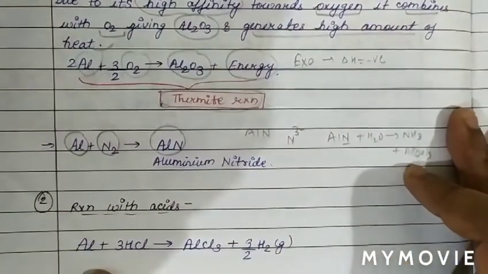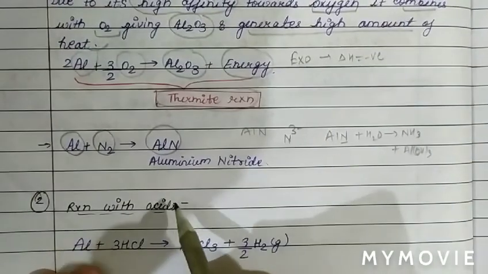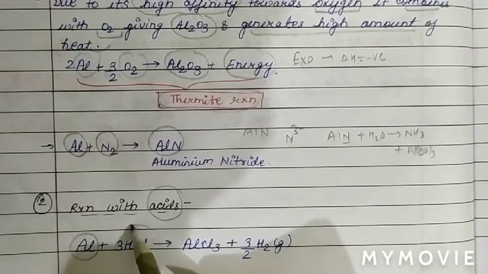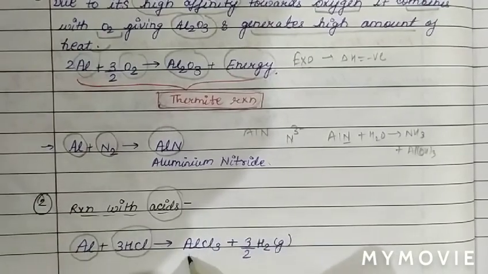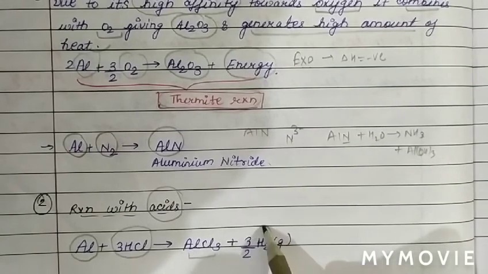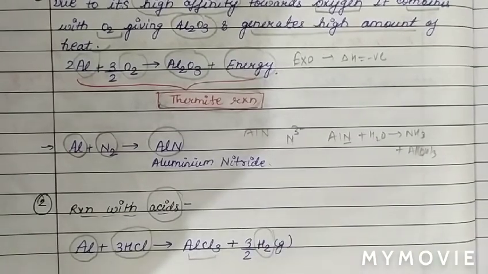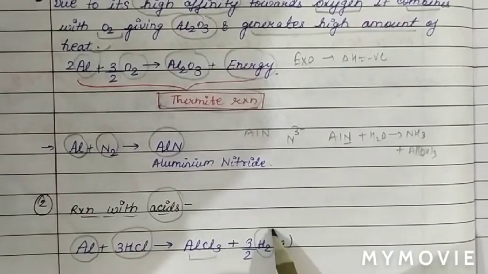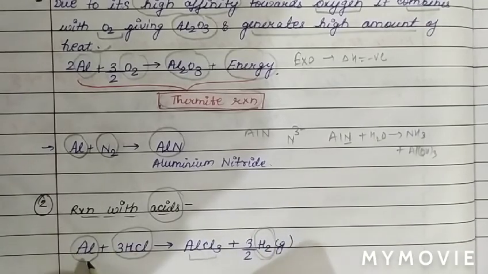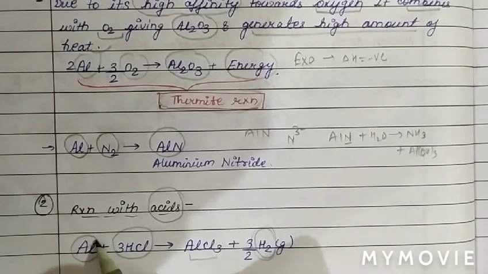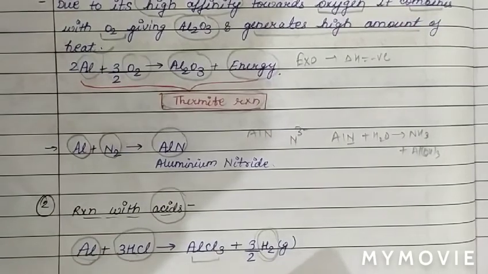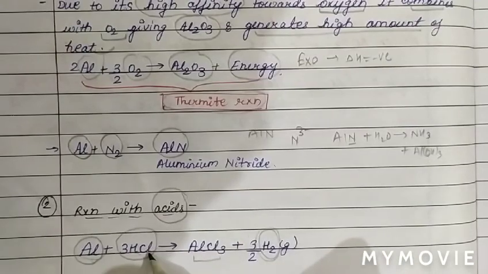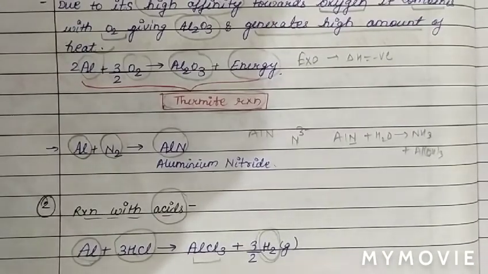Now we will discuss the reaction of aluminium with acids. When aluminium reacts with HCl, it forms AlCl3 along with evolution of hydrogen gas. We know aluminium reacts with acid as well as base. When aluminium reacts with acid, hydrogen gas is evolved, and when aluminium reacts with base, hydrogen gas is also evolved.